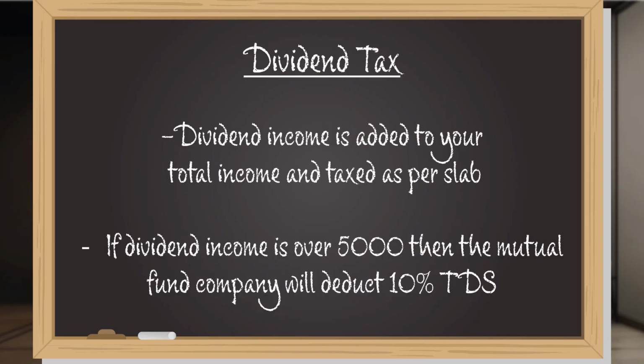The third tax that you should know about is the tax on dividends. Now, dividends are taxed according to the slab that you're in. So, if you've gotten about 4,000 rupees worth of dividends from your mutual funds, you have to add that onto your income and it will be taxed according to the slab in which you find yourself. And if you've received more than 5,000 rupees worth of dividends in a year, then the mutual fund company will deduct 10% TDS. This is just tax deducted at source. It's not an extra tax that you're paying. You can claim this amount that's been already deducted when you file your returns at the end of the year.